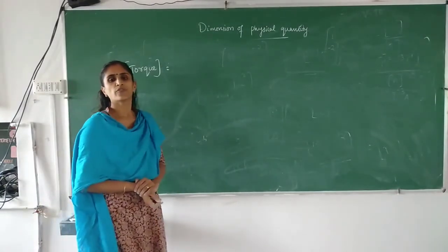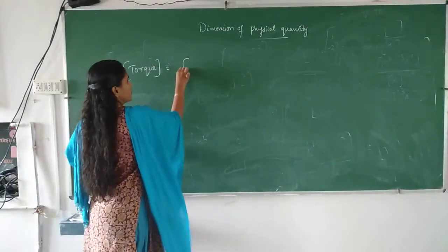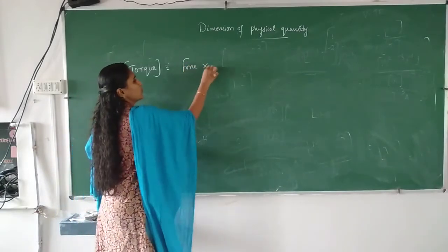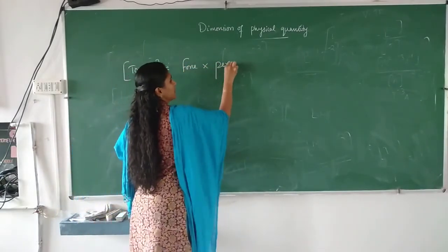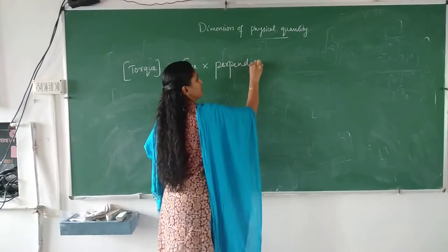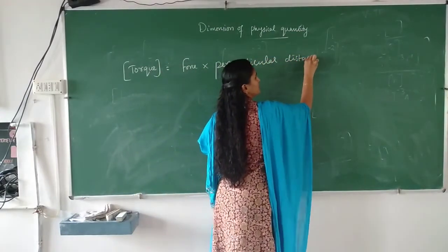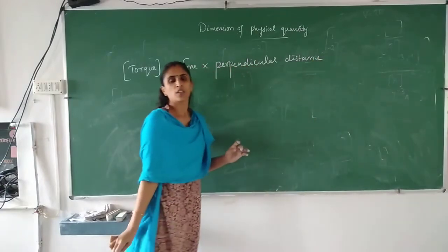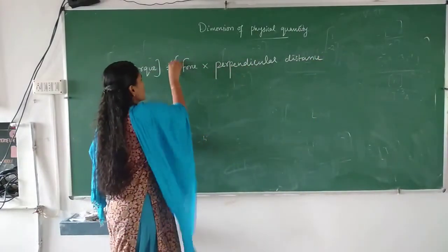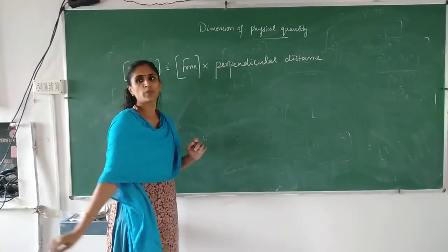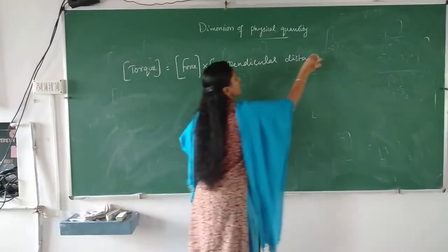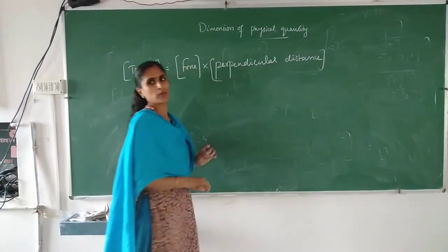Torque is given by force into perpendicular distance. So the dimensional formula of torque is equal to the dimensional formula of force into the dimensional formula of perpendicular distance.